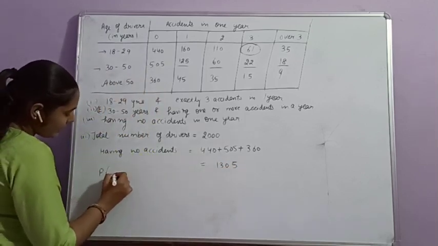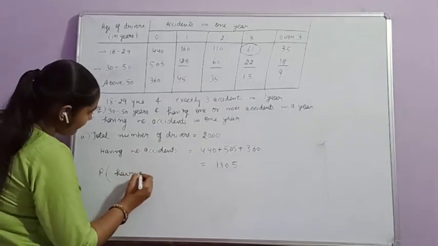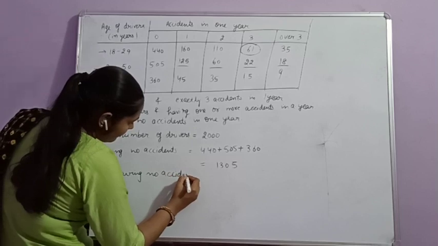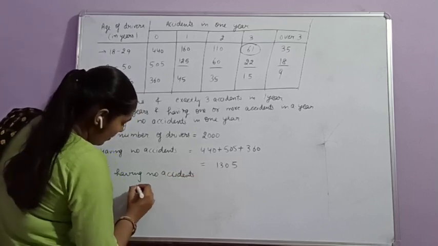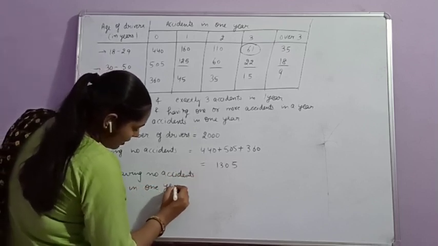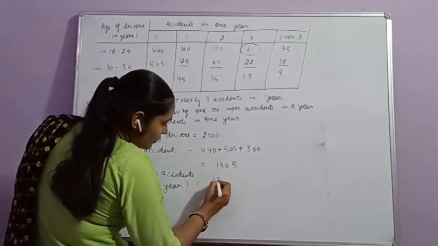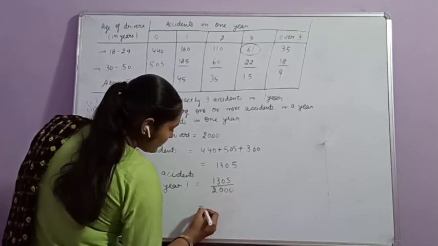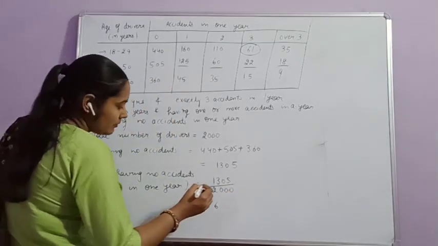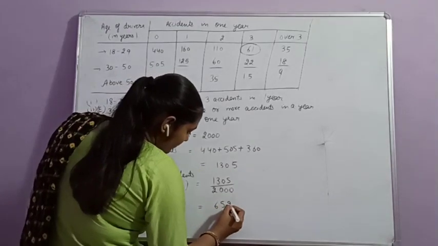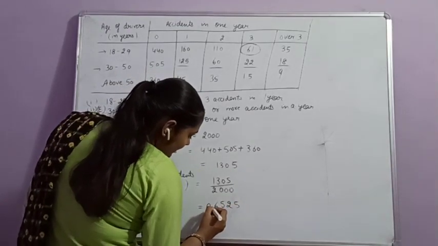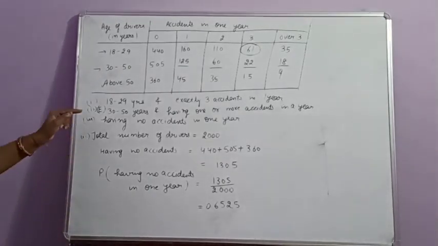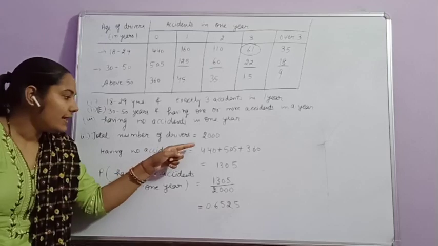Then the probability of having no accidents in 1 year will be equal to 1305 divided by 2000, that is equal to 0.6525. Clear?